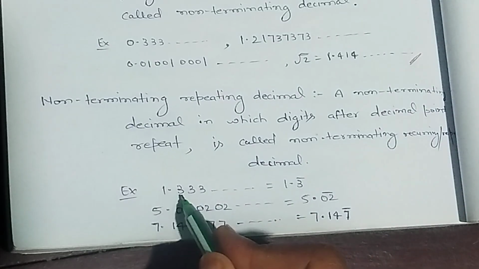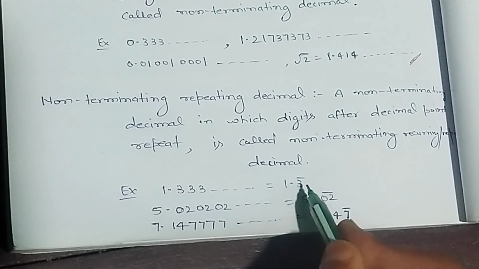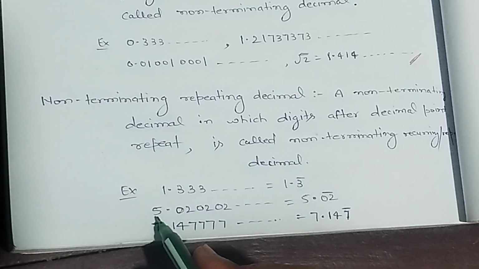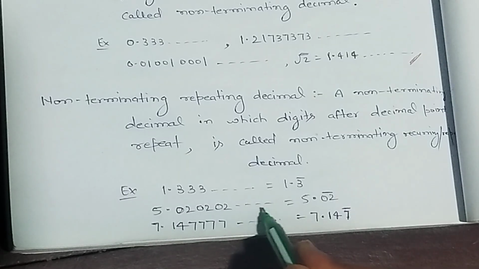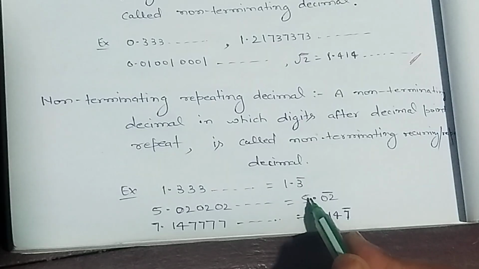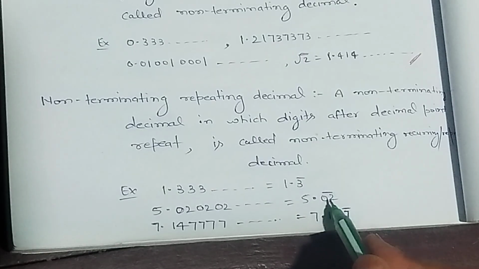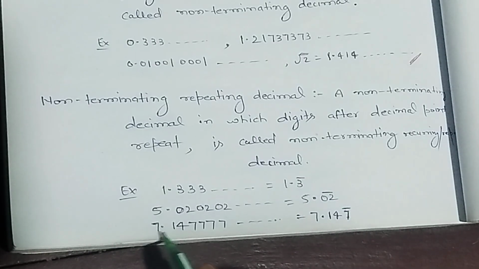For example, 1.333 and so on is equal to 1 bar upon 3. 5.020202 and so on is equal to 5 bar upon 02. 7.147777 and so on is equal to 7.14 bar upon 7.